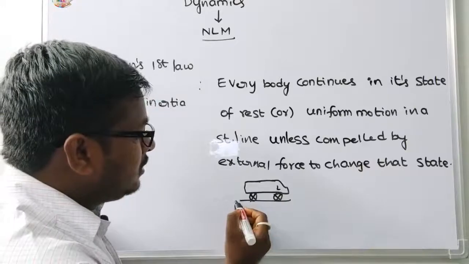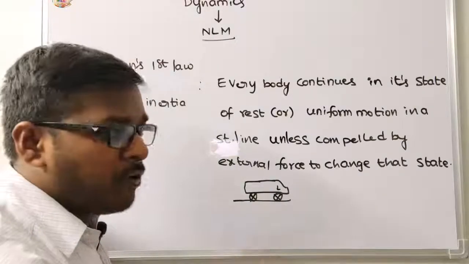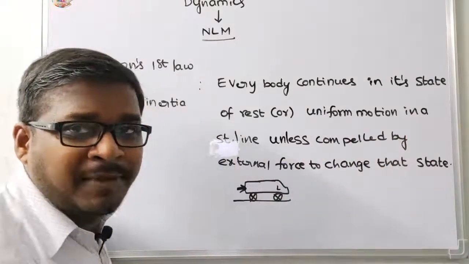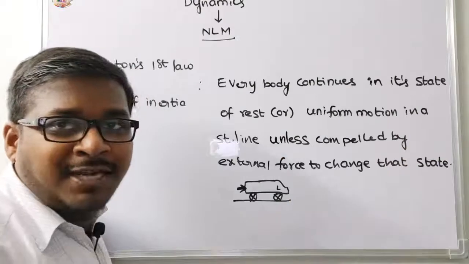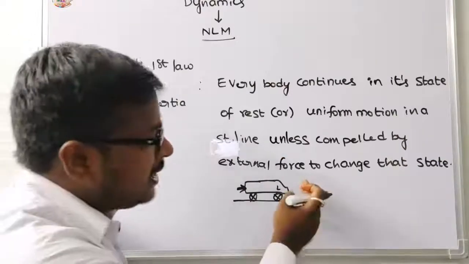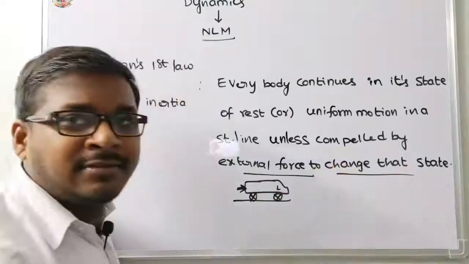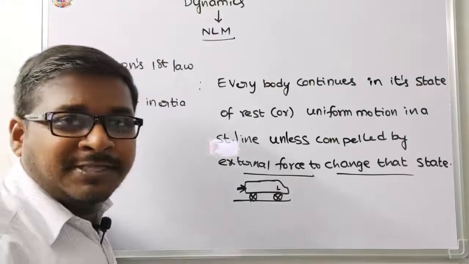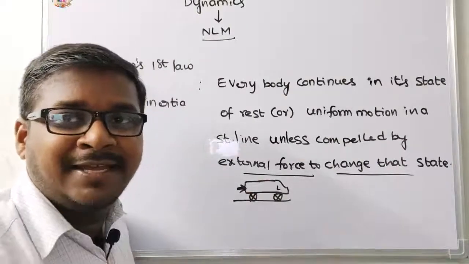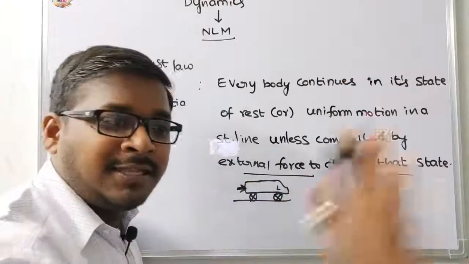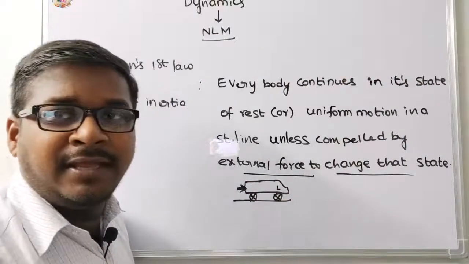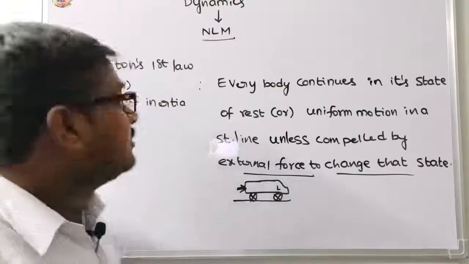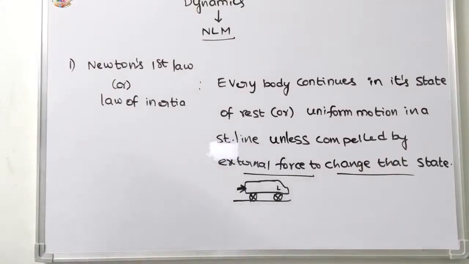Okay, behind the car, 3 or 4 members push the car. That is, the pushing force is applied. The body is moving. So what type of force is acting? An external force to change that state, and this body will be at rest position. Some external force is acting, that is a force applied on the body. The body continues moving from rest to motion. This is the first law. This is Newton's first law, or law of inertia.